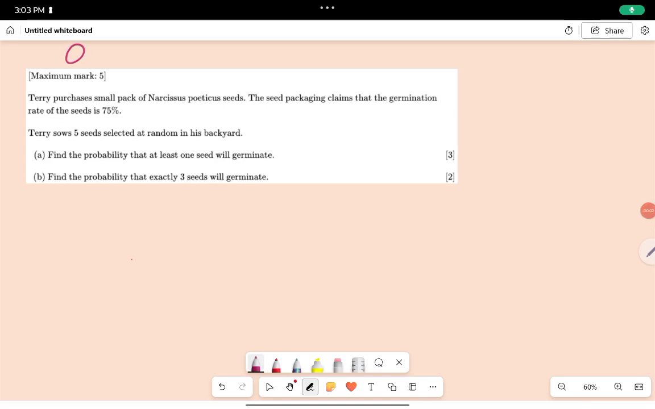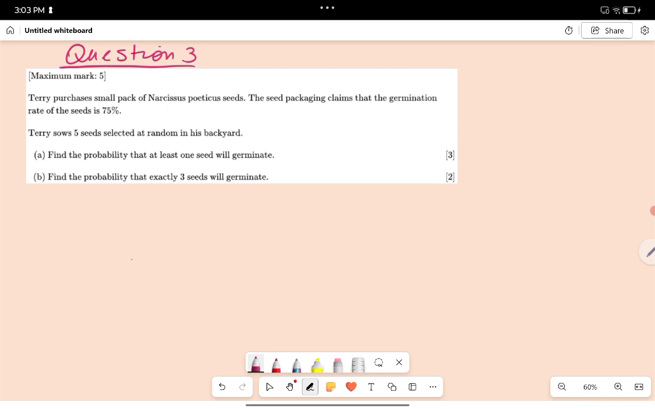Hello, guys. So, this is a new question. This is question 3, the third question from those revision questions, that big document with 20 questions in total. Okay, so we are looking at a new question, and this will be a binomial question. So, let's have a look.